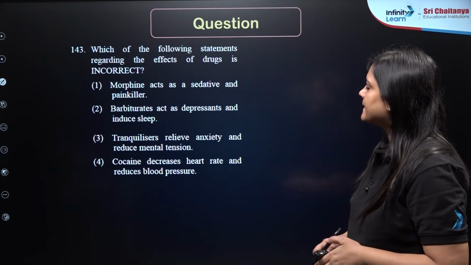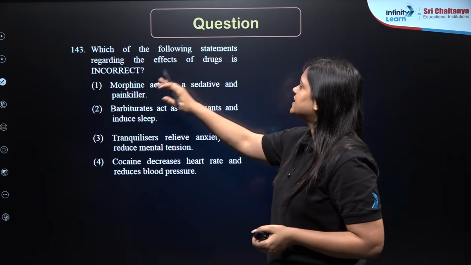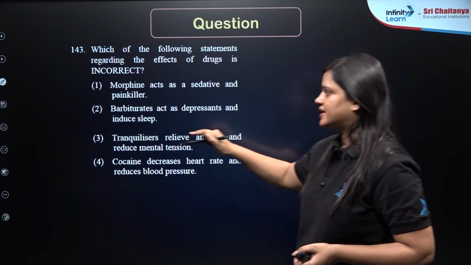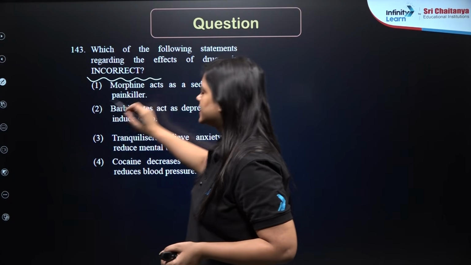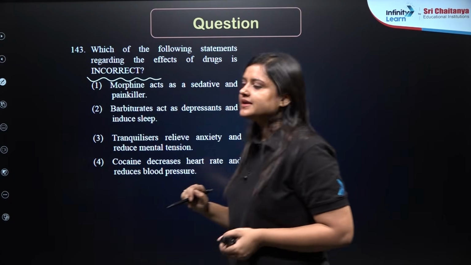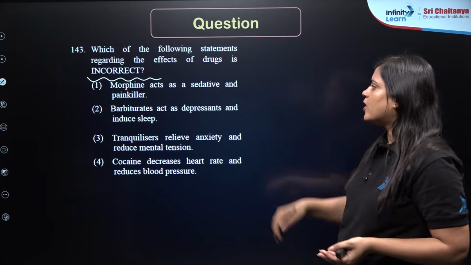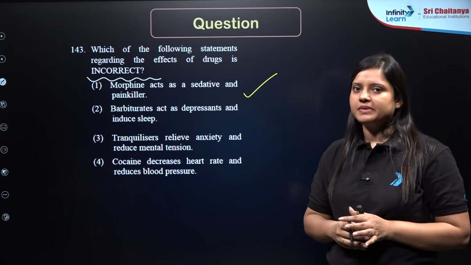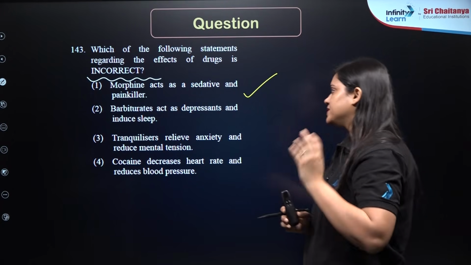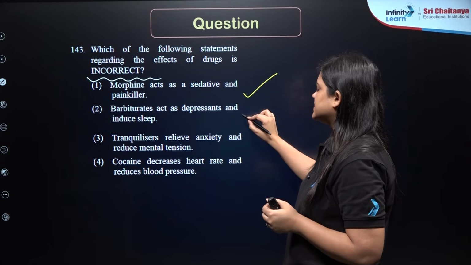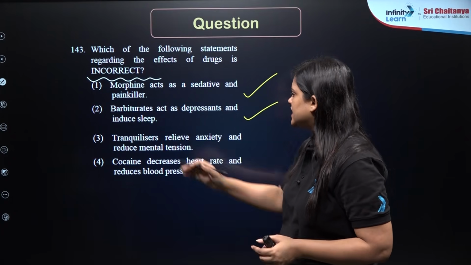Next. Which of the following statements regarding the effect of drugs is incorrect? Pay attention to the term incorrect, right? Morphine acts as a sedative and painkiller. So caffeine is a potent painkiller. That is true. Barbiturates act as depressant and induce sleep. Yes.